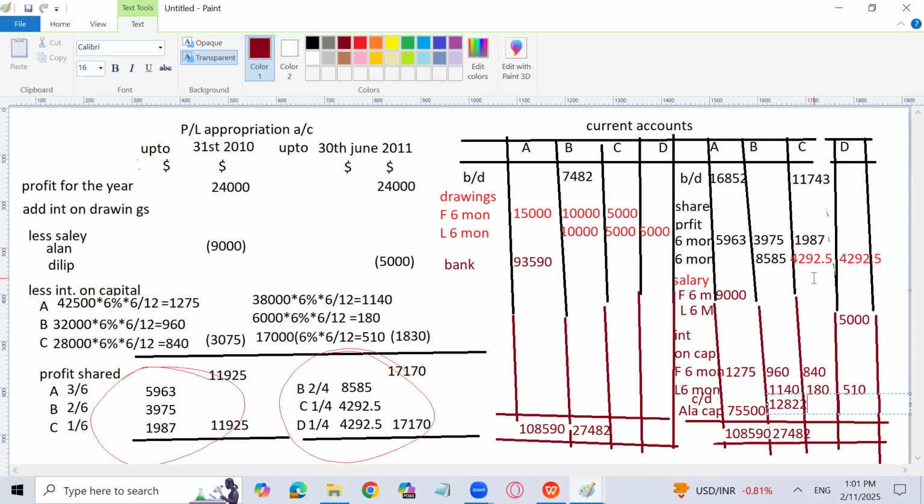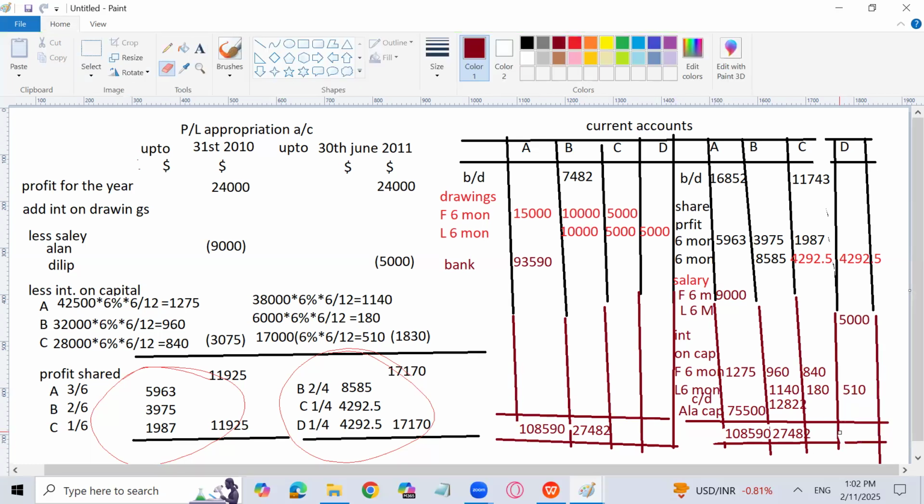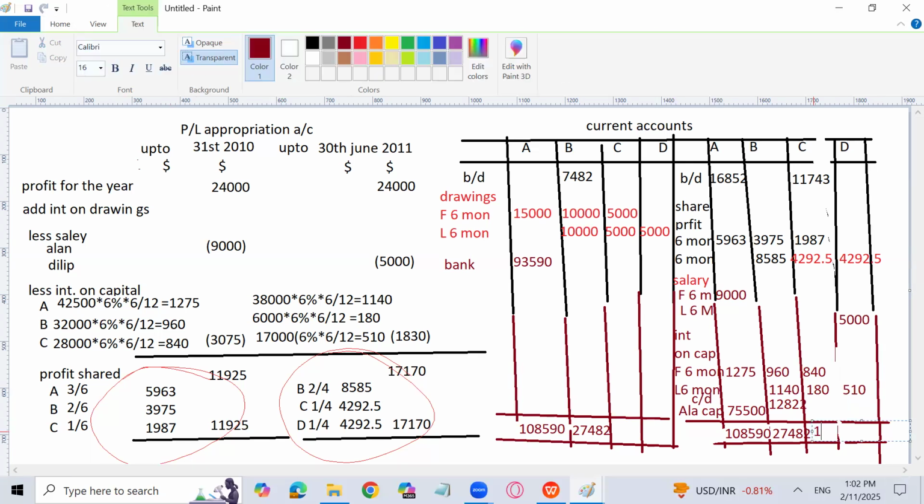Okay. Now, if you talk about Clive capital account, we have 11743. Credit side is heavier. 1987, 492.5, 840, and 180. So how much? 19042.5. Okay, we have a little less space. In the paper, all the tables will be given. So 19042.5.